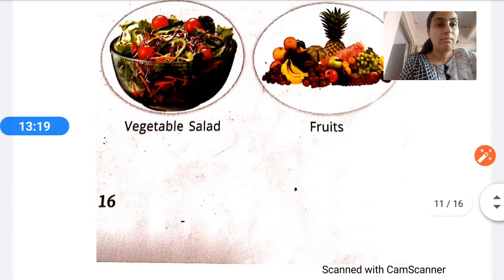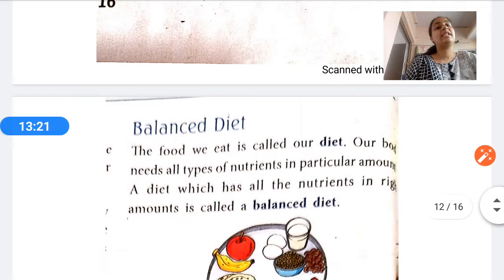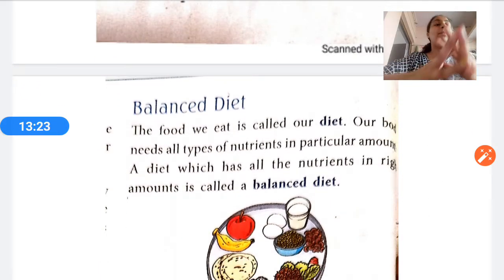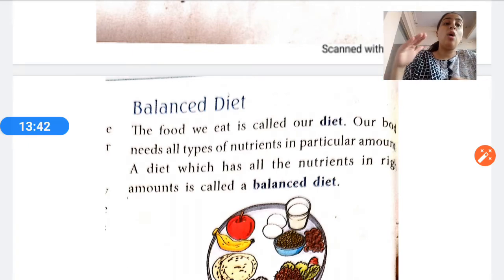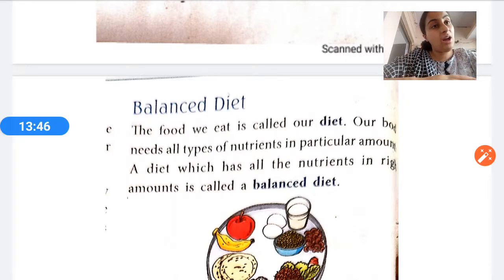Okay, now balanced diet. As the name suggests, balance means to keep all the things in balance. The food we eat is called a diet. But our body also needs other types of nutrients in particular amounts. We have 5 types of nutrients, so every type of nutrient has to go in a balanced proportion in our body.